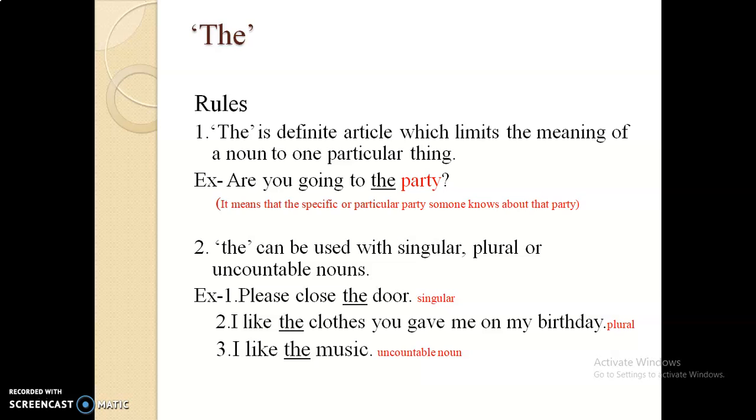Then number 2, the can be used with singular, plural or uncountable nouns. For example, please close the door. So door is singular here, so we can use the. So why don't we use a here? Please close the door, because someone is requesting somebody, please close the door, and the door is that particular door in front of that person. Okay, not a general door.